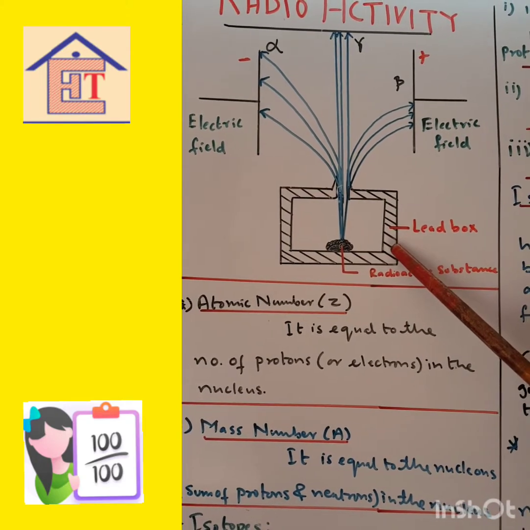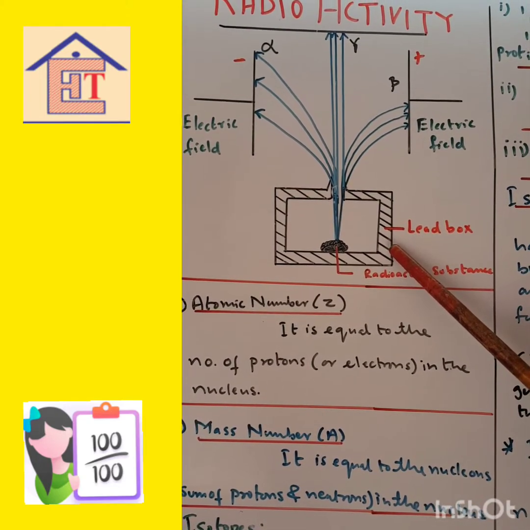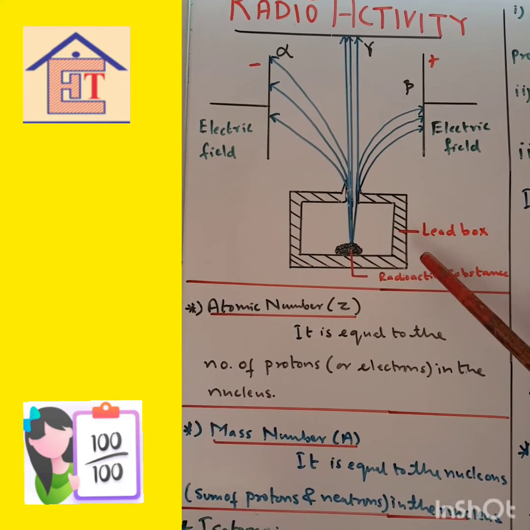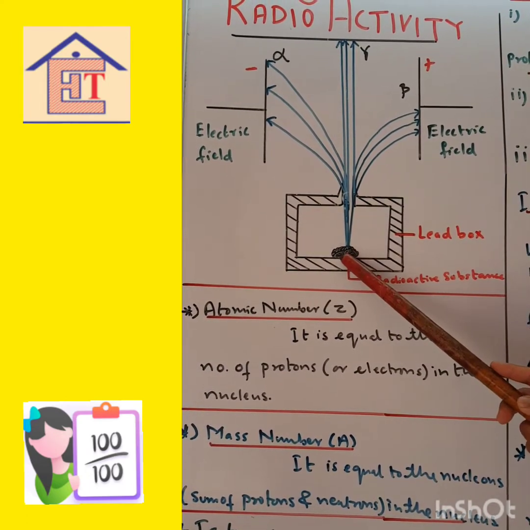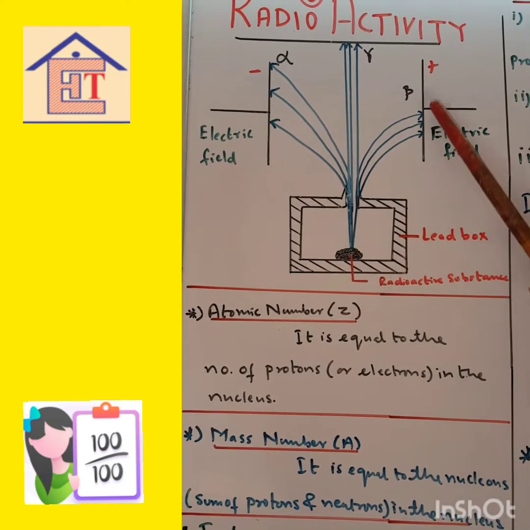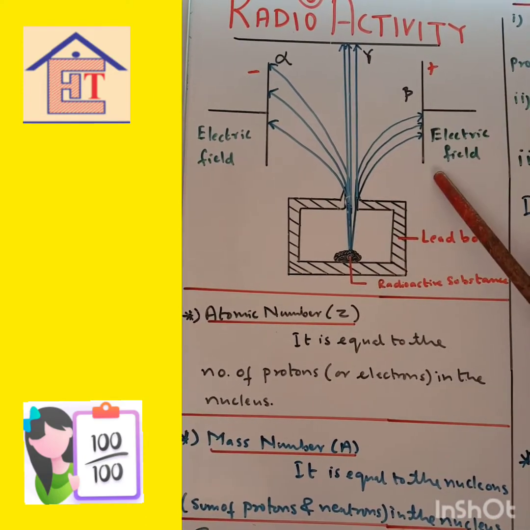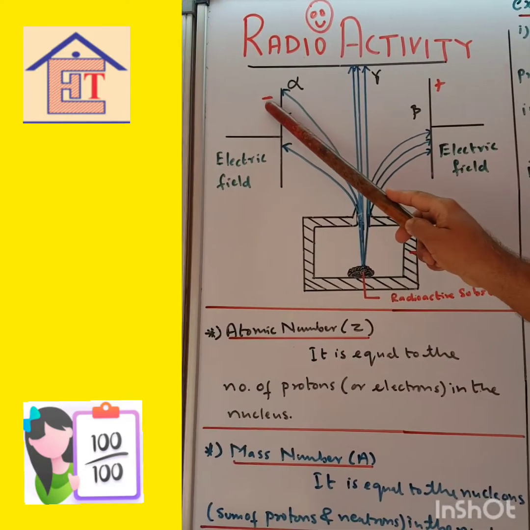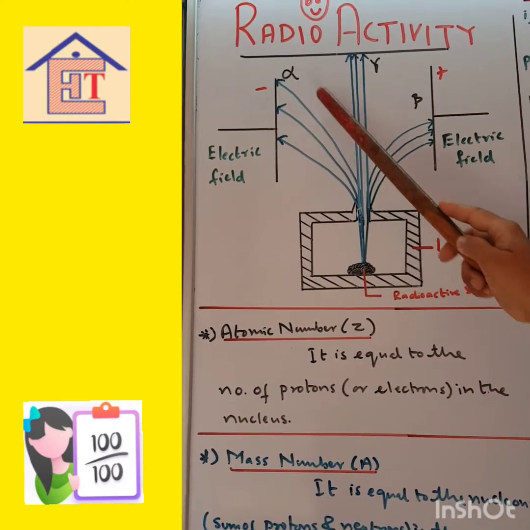About 15 to 20 centimeter thick lead box is used. Okay, so then these rays do not come out and they can harm us. So they are kept over here, and see how the rays move. This is an electric field which has been put over here. This is the negative plate, this is the positive plate. So towards the negative plate, alpha rays are moving.